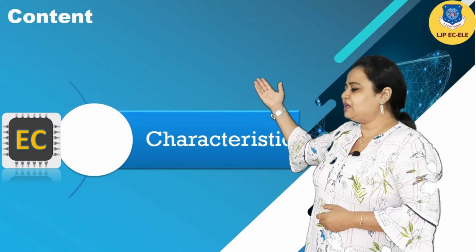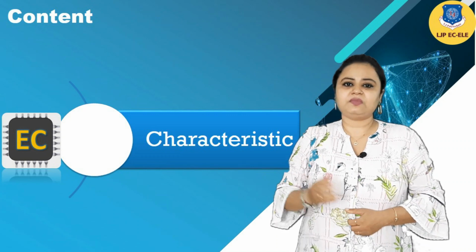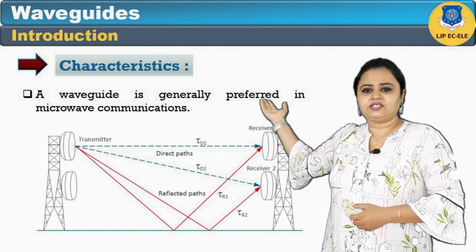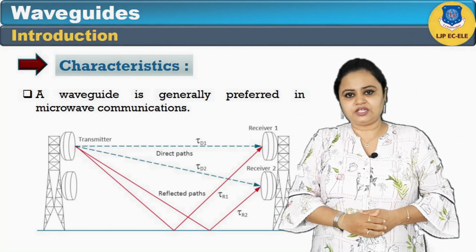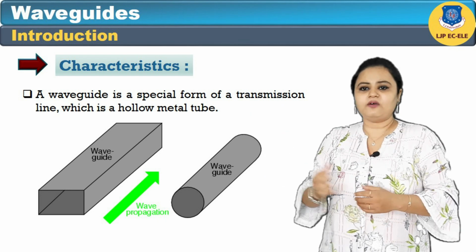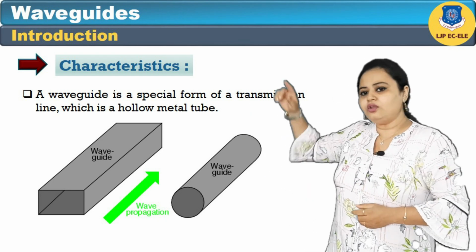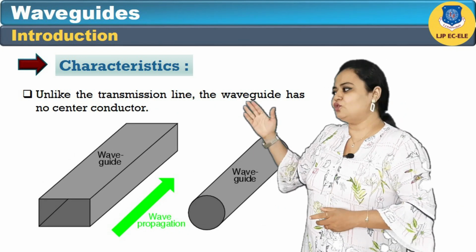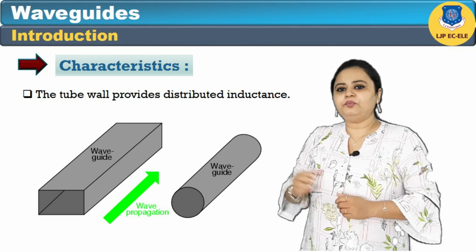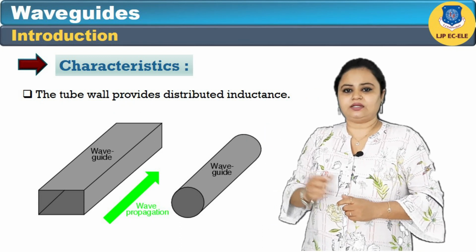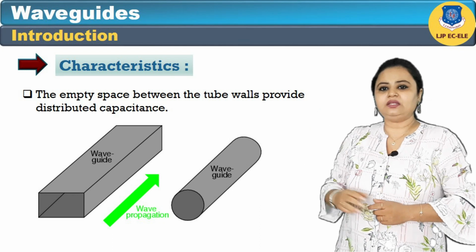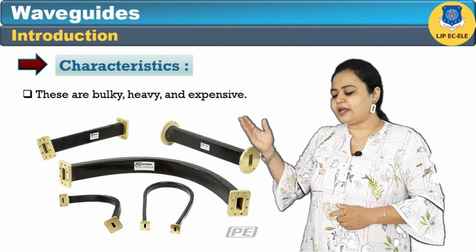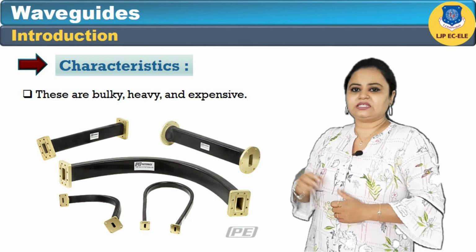Now we will see some of the characteristics of waveguides which make them useful for microwave transmission. A waveguide is generally preferred in microwave communications. A waveguide is a special form of transmission line which has a hollow metal tube. Unlike transmission lines, the waveguide has no center conductor. The tube wall provides distributed inductance. The empty space between the walls provides distributed capacitance. These are heavy, bulky and expensive.